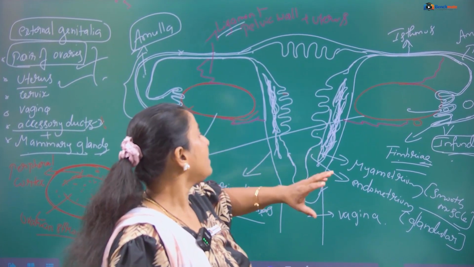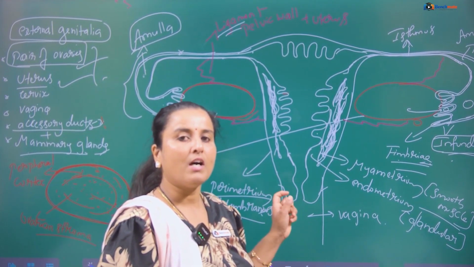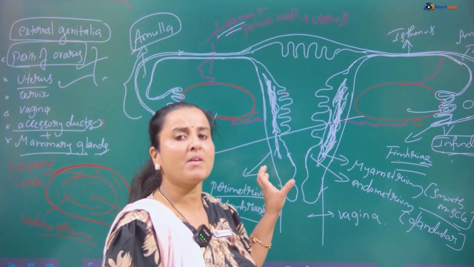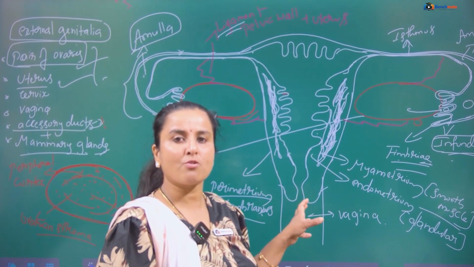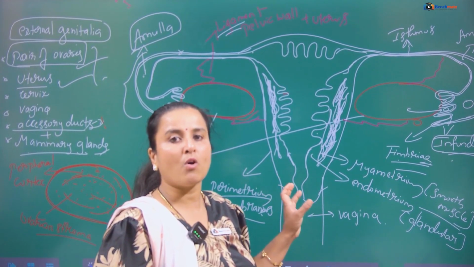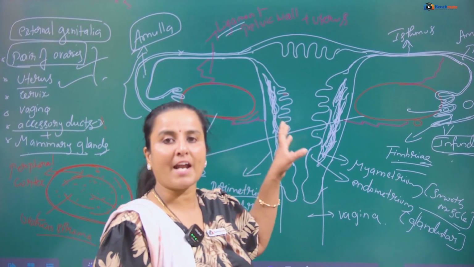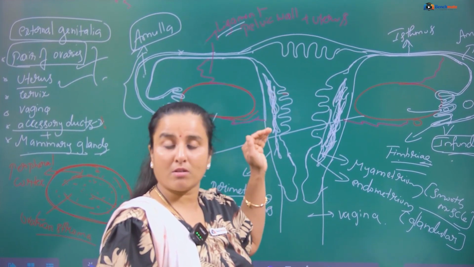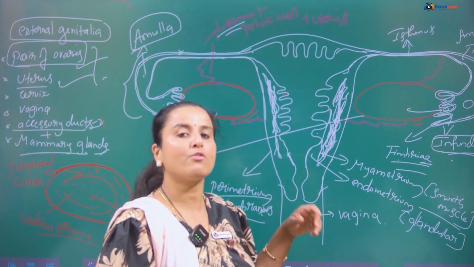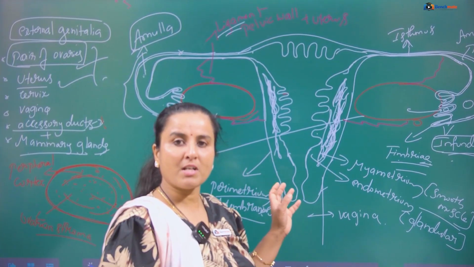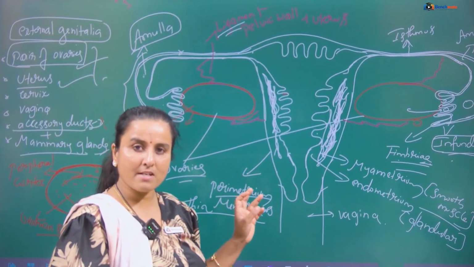So what are the differences between these three? The perimetrium is a thin membranous layer that just gives protection, that's all. Next, the myometrium, as I told you, is made up of smooth muscles and is involved in vigorous contraction during the baby's birth. Then the glandular endometrium shows cyclic changes during the menstrual cycle. So these are the different layers of the uterus.